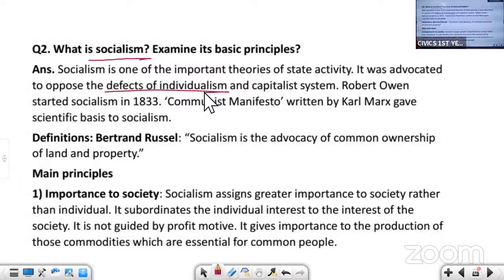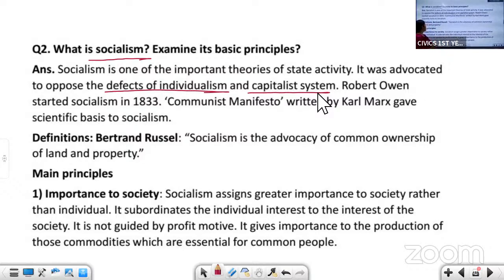So first, we should know what is individualism. Individualism means the individuals are set free. The state makes fewer laws. The state has less control over the individuals. That is individualism. And socialism is also against the capitalist system. What is the capitalist system?